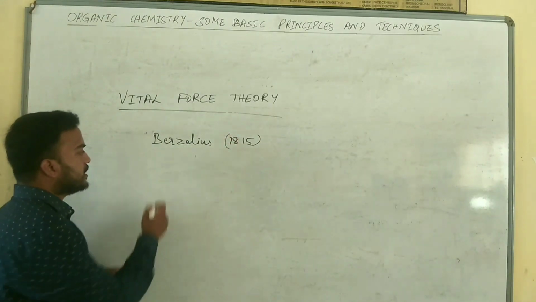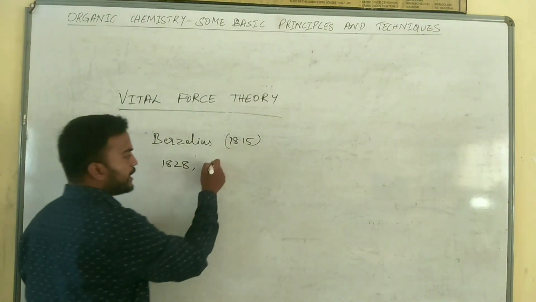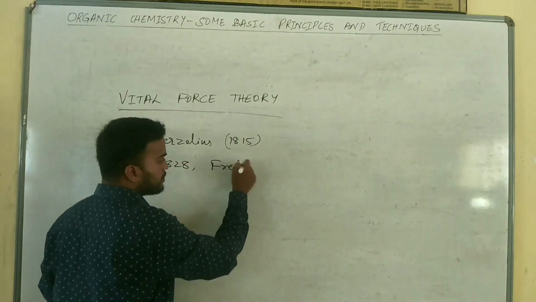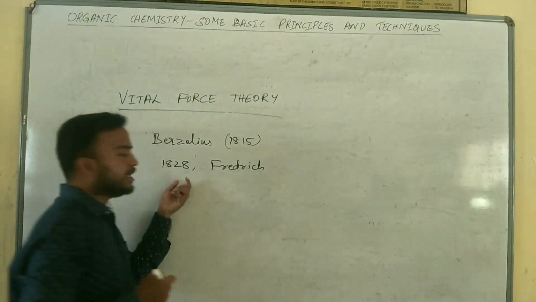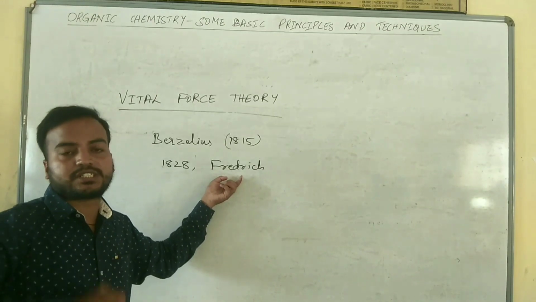However, in 1828, a scientist called Friedrich made an interesting discovery.